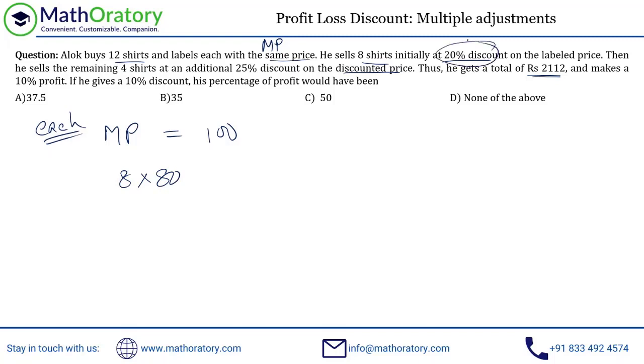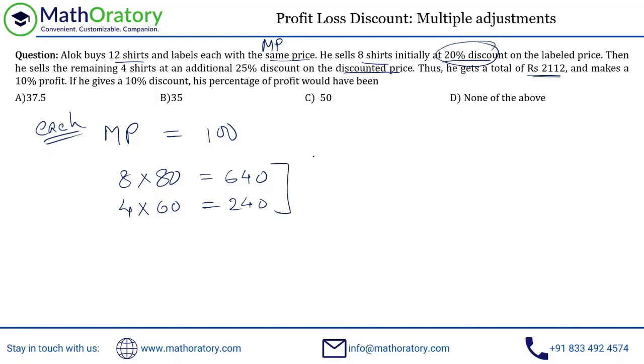Because he's giving a 20% discount on this 100. So that gives him a total selling price, or that should have given him a total selling price of 640. And the remaining 4 shirts, he gives a 25% discount on this 80 rupees. So 25% on this 80 rupees is 20 rupees further discount. So that is giving us a selling price of 60 rupees each. So therein he generates a total selling price of 240 bucks.